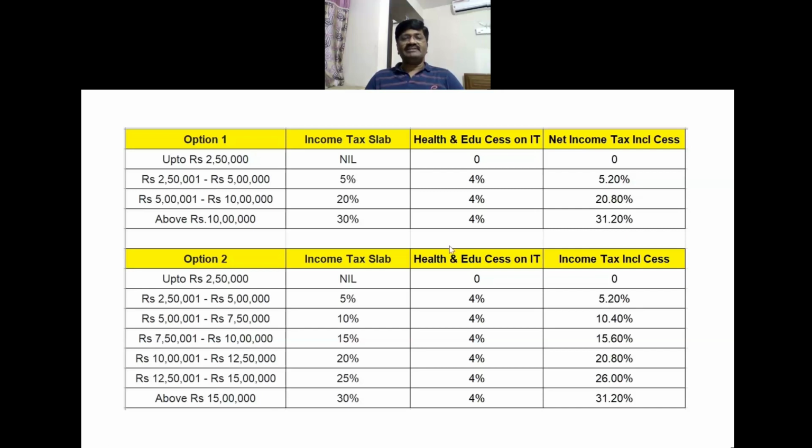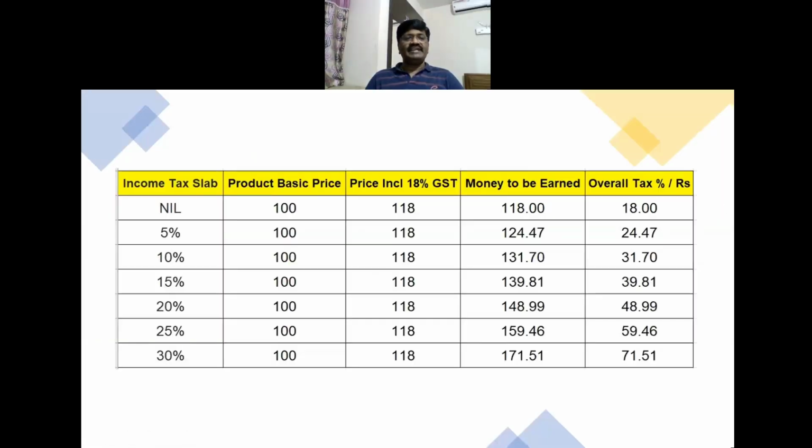Now I am coming back to the question which I asked you earlier. If a person wanted to buy a 100 rupees product at a GST of 18%, how much would the person be spending, or how much should a person be earning? Now I would like to put up another slide to bring you a better understanding, which you can see. Now this slide shows very clearly.